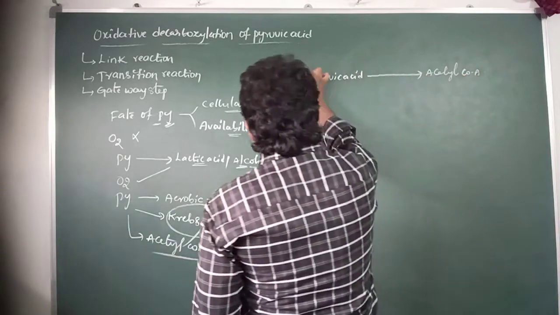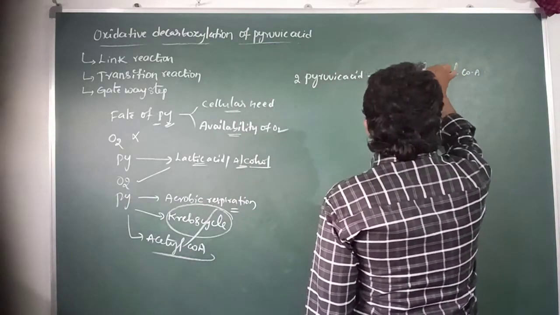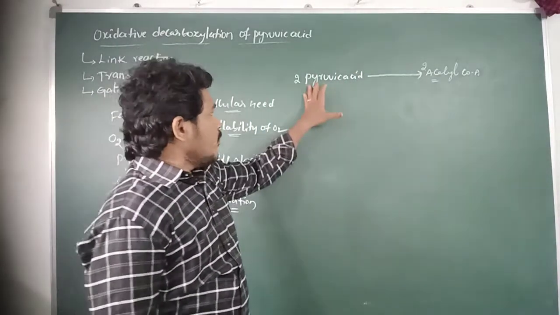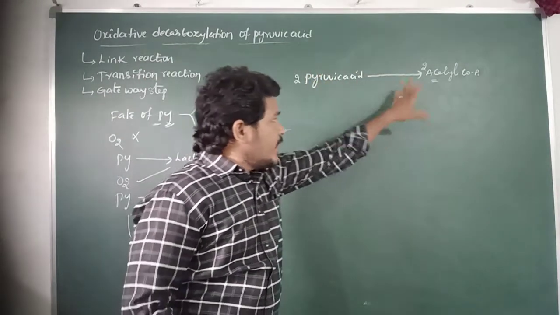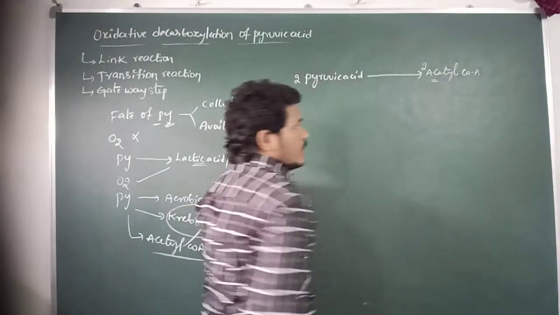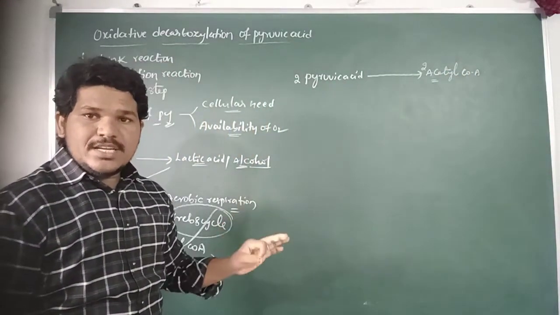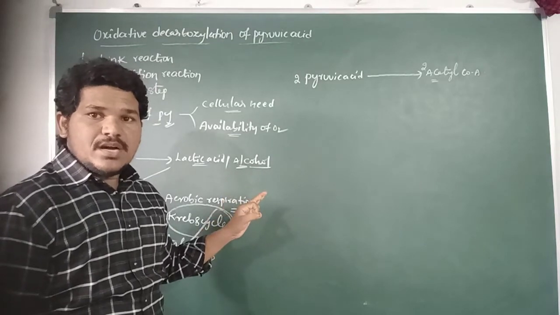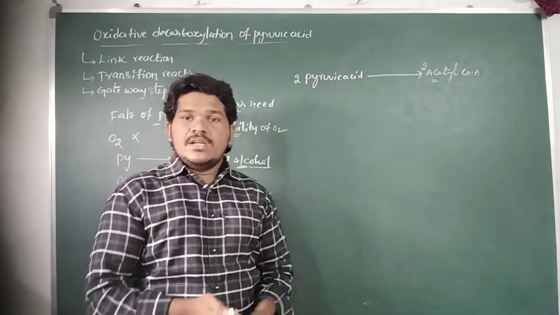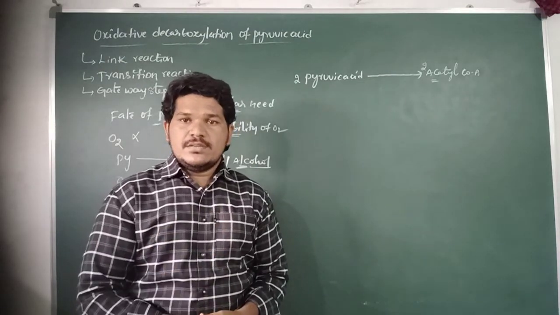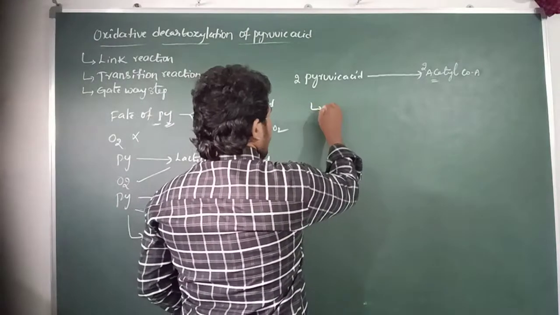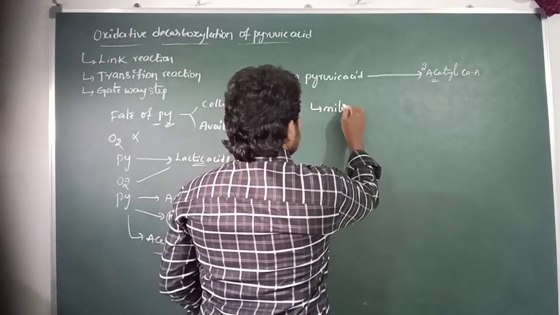There are two molecules of pyruvic acid as end products of glycolysis, and these are converted into two acetyl CoA. This reaction occurs after glycolysis, when pyruvic acid enters aerobic respiration, in the mitochondrial matrix.